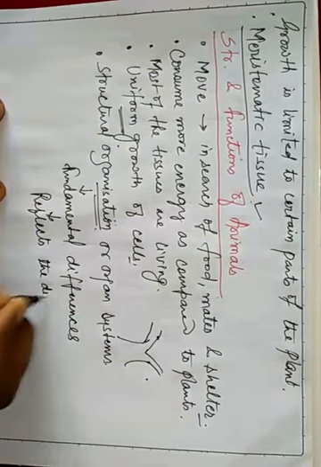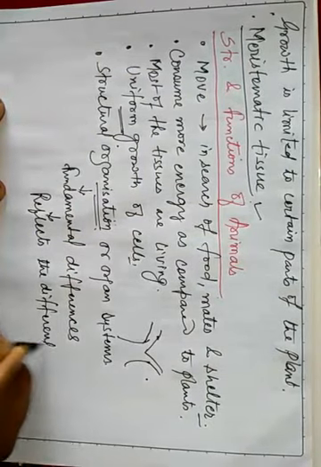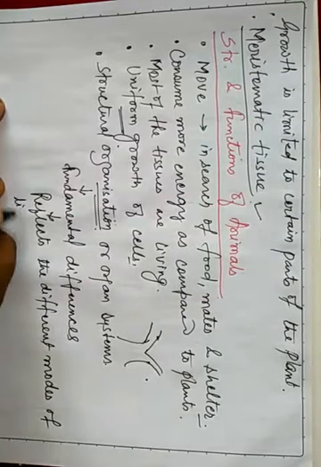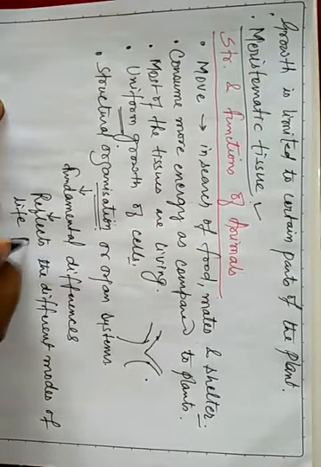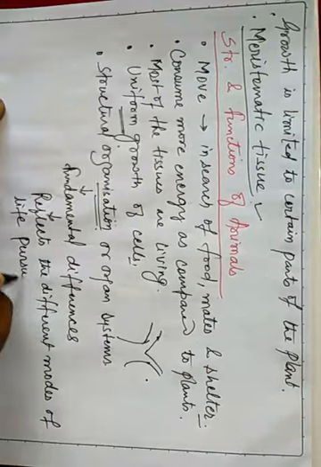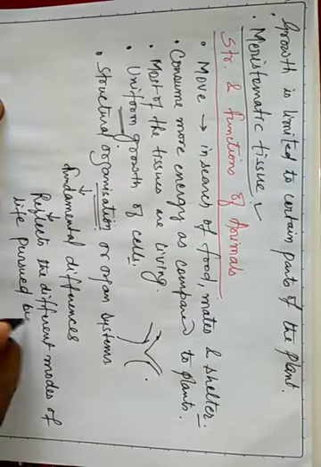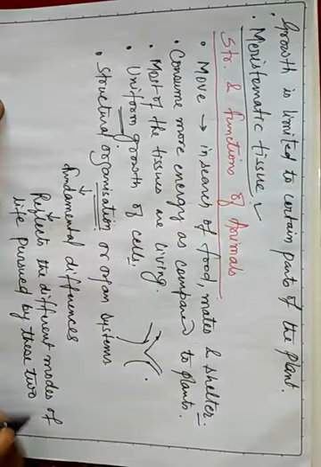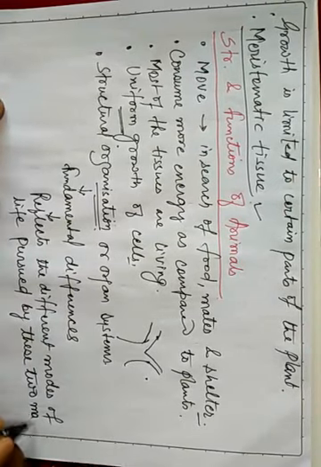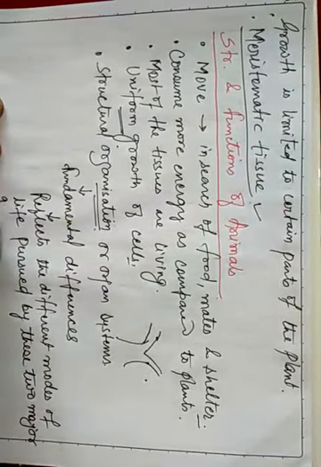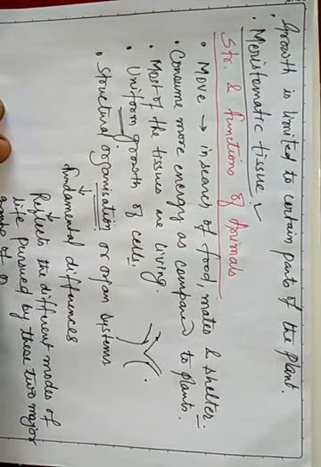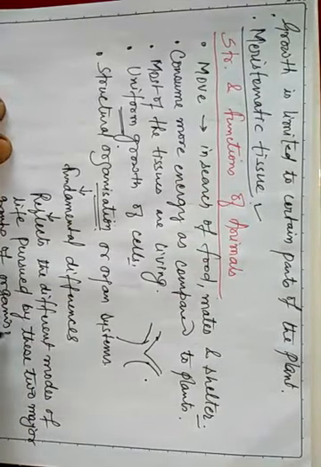the different modes of life pursued by these two major groups of organisms, isn't it?